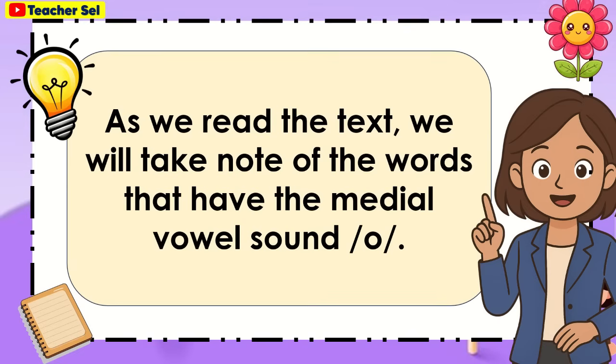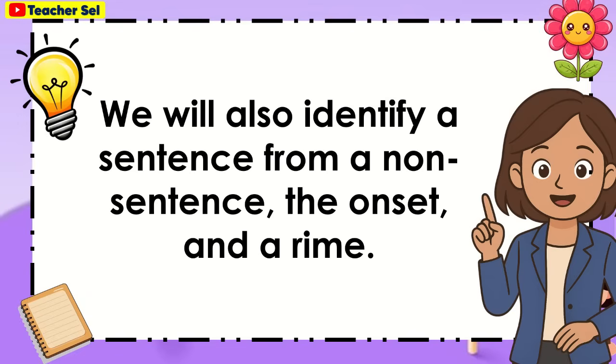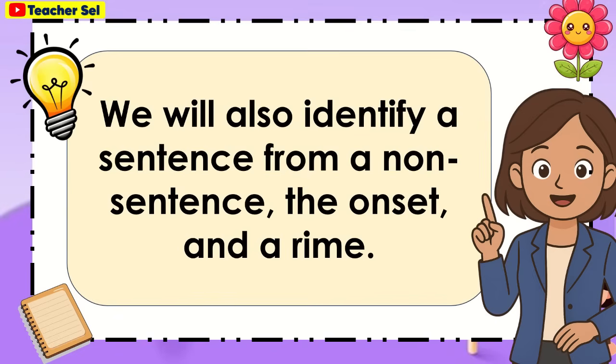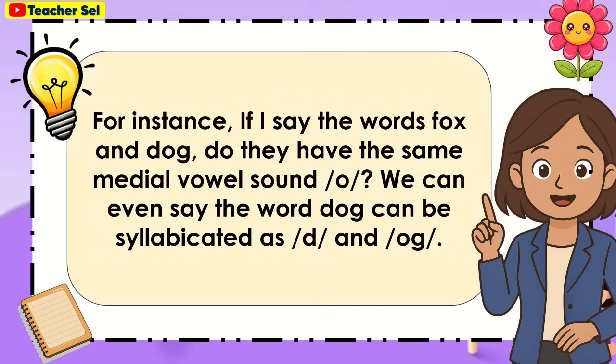As we read the text, we will take note of the words that have the medial vowel sound O. We will also identify a sentence from a non-sentence, the onset, and the rhyme. For instance, if I say the words fox and dog, do they have the same medial vowel sound O? We can even say the word dog can be syllabicated as D and og.